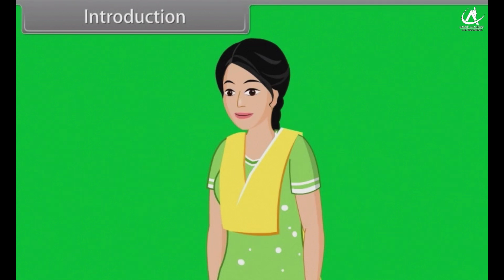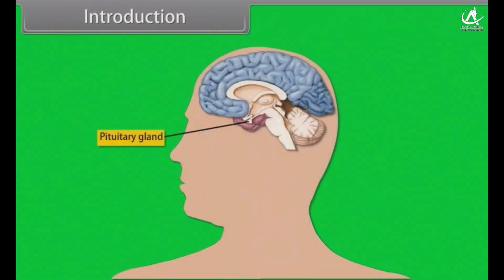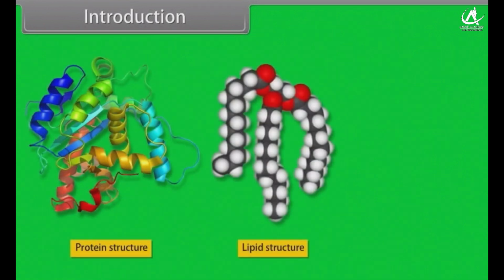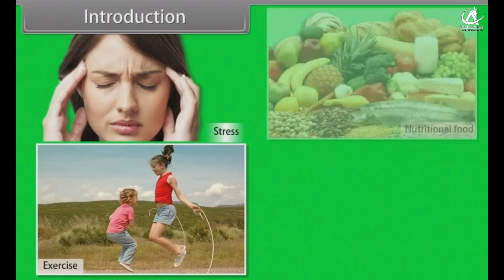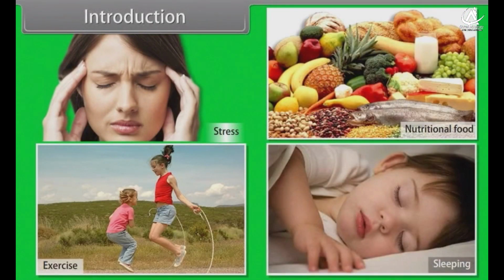Growth is a very complex process involving coordinated action of several hormones. Majorly, growth hormones are responsible for stimulating growth of the body, which is released by the pituitary gland. Growth hormone has a significant effect on the metabolism of protein, lipid and carbohydrates. The production of growth hormone depends upon many factors such as stress, exercise, nutrition, sleep, etc.